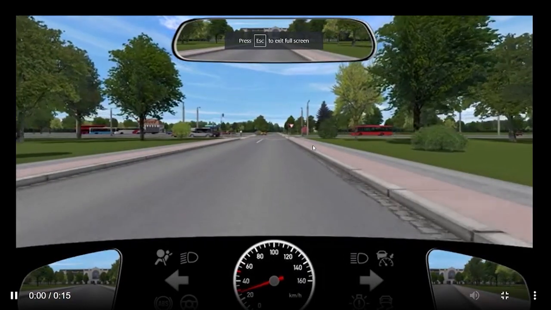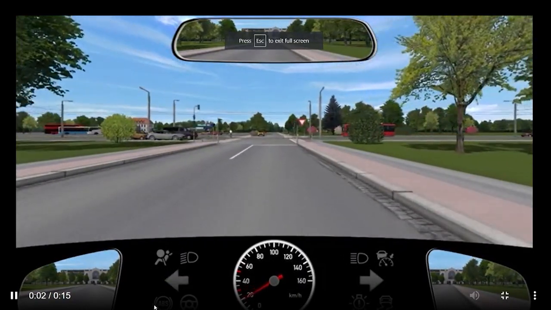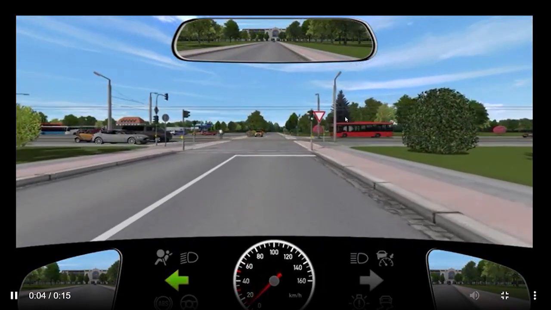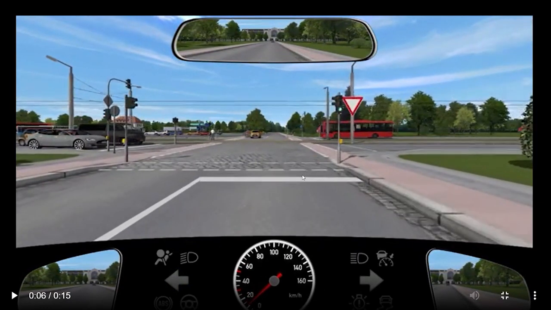So you are on a road and you want to take a left turn, you have indicated, and the traffic signal is green for you. We can see the traffic signal has the highest priority among the traffic signs. Like we have already discussed in this hierarchy, the highest priority is traffic personnel, or the police if they are there. The second highest priority is traffic signals, and third is traffic signs.